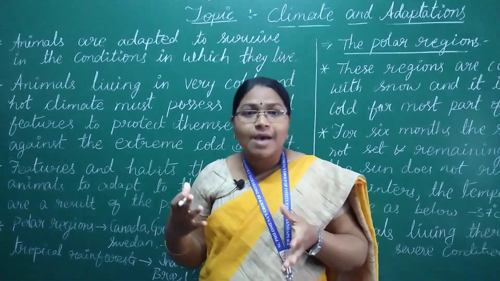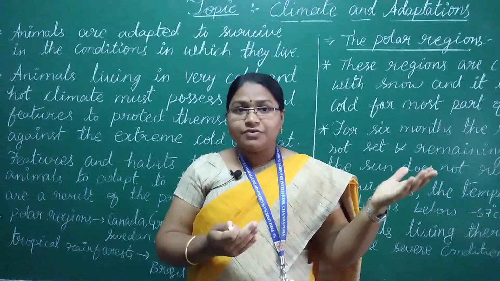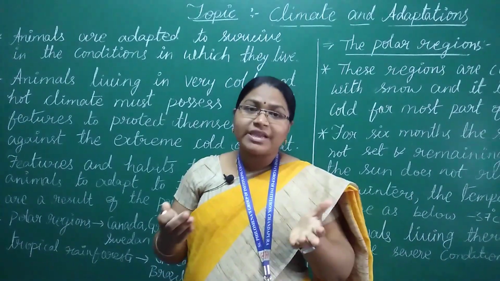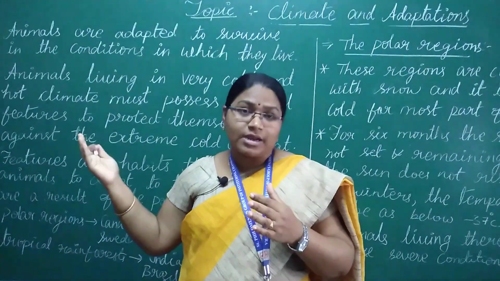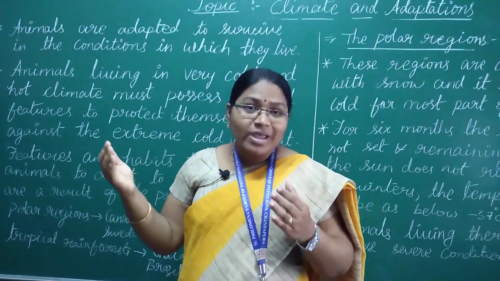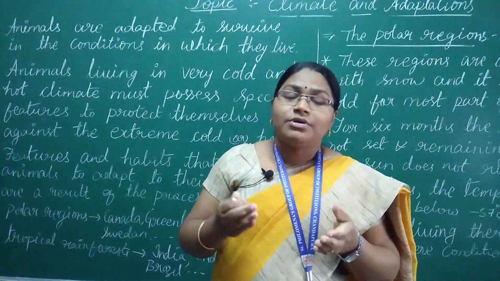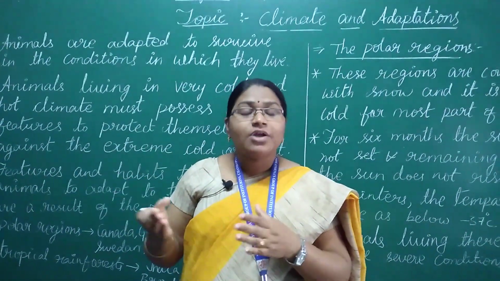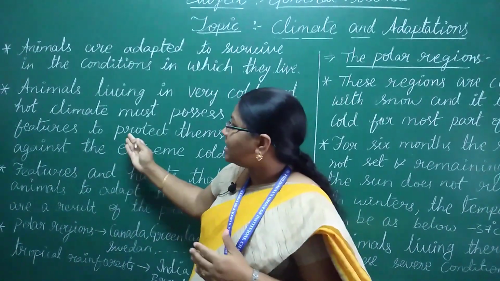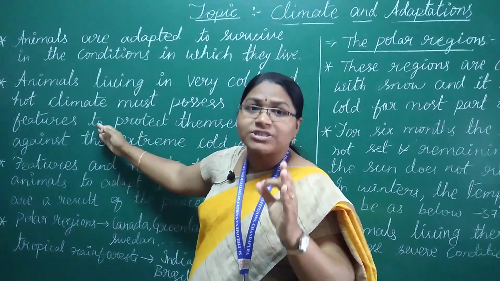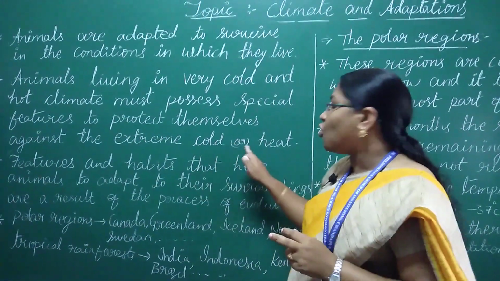Otherwise, for example, monkeys which we can observe in our surroundings are very different from monkeys living in cold climatic or other conditions. Why? Because they are adapting to those climatic conditions to live. That's why they look different from the monkeys we observe around us. Correct? So they must possess features to protect themselves against extreme cold or heat.